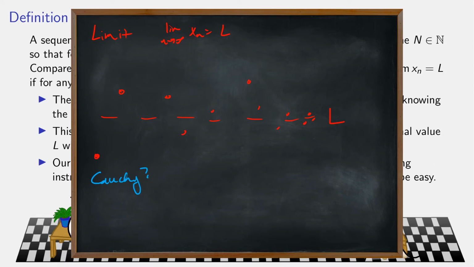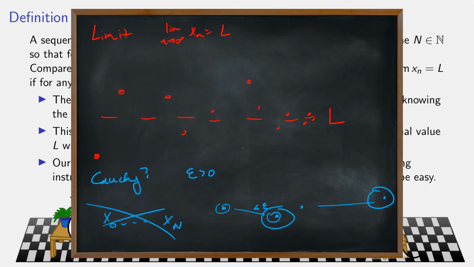You just set epsilon at the beginning, and then you'd say past a certain point, so we have x sub 0 all the way up to x sub capital N. Forget about them, they're not going to matter. Past this point, any two points you pick are within epsilon of one another. Whether I pick these two terms of the sequence or whether I pick these two terms of the sequence, they're within epsilon. But if I picked this one and this one, they'll also be within epsilon of one another. So any two terms are within epsilon of each other, which means they're all bunched up pretty closely together.